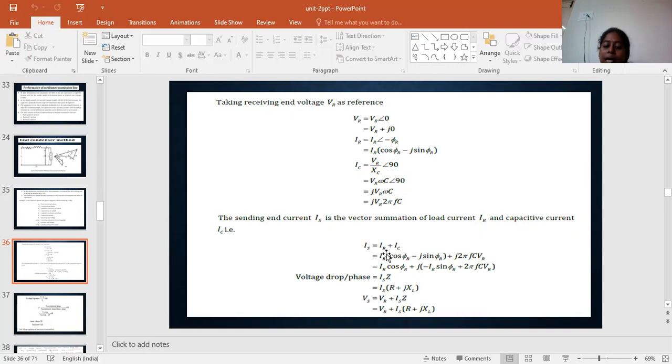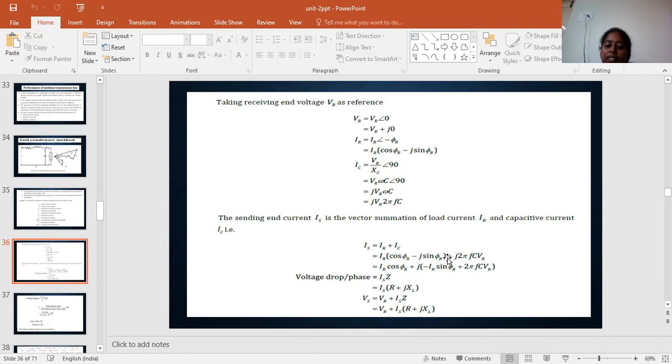We know IR equals IR into cos phi R minus j sin phi R. Substituting, Is equals IR into cos phi R minus j sin phi R plus the IC value we already calculated, j VR 2 pi FC.